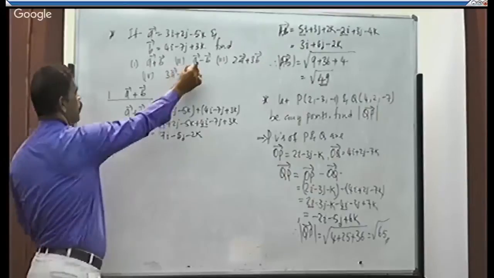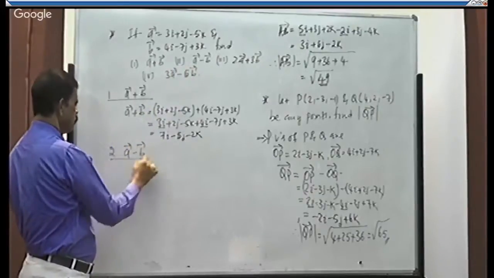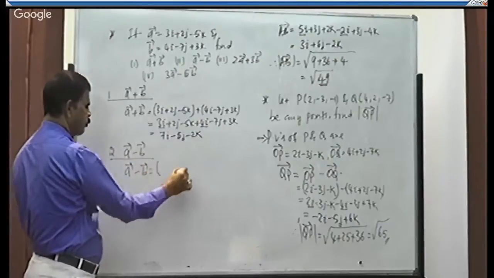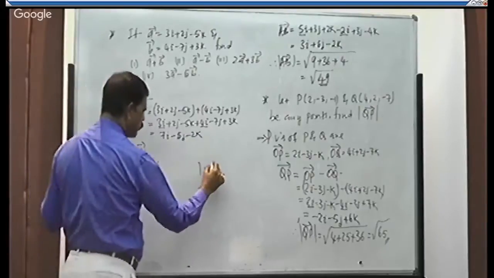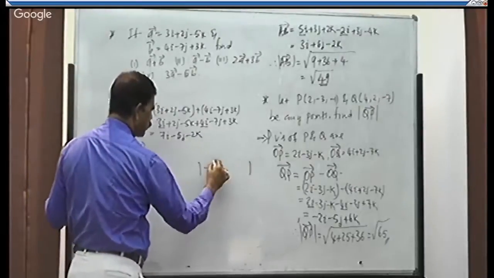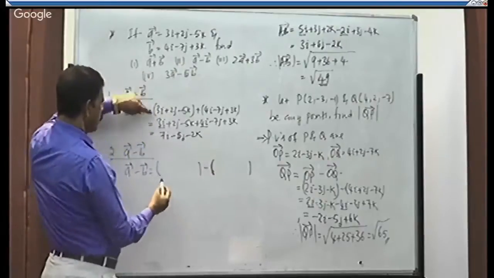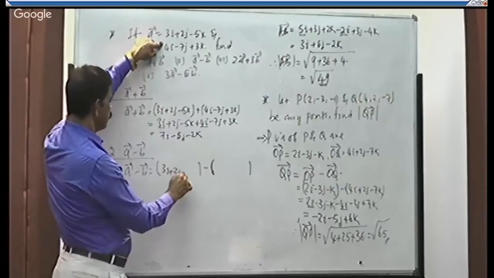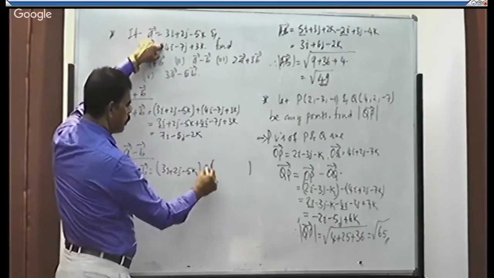Second one, what is the second expression? It is A minus B. So therefore A minus B is equal to, compulsorily you write it in bracket, otherwise it will be confused. If you are perfect, you can write directly also. See, what is A? 3i plus 2j minus 5k. If you don't put the bracket, what to do?